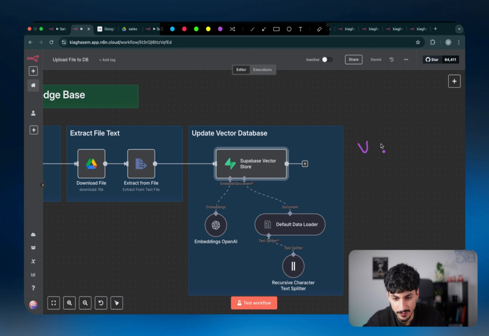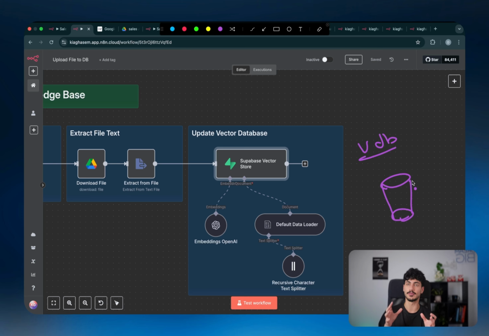Now, the reason we're using a vector database is that vector databases allow you to search through documents based off not just a specific keyword match, but also based off meaning. So let's say, for example, coffee and cafe and maybe, I don't know, eggs on toast, all three of these have similar context because they're kind of similar in terms of what they mean. Now, if you were just doing Ctrl-F in a document and searching for a keyword, if you were to search up coffee, cafe wouldn't come up as a match. But in a vector database, if you search up coffee, cafe also comes up as a match because in terms of meaning, it's close to each other.